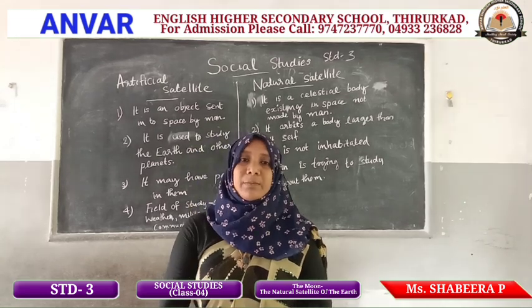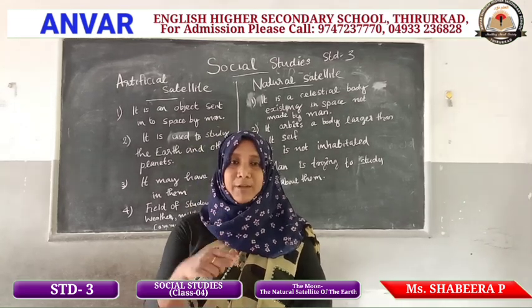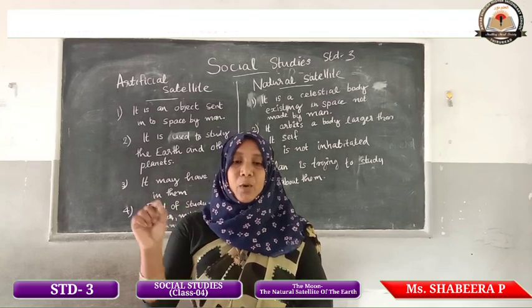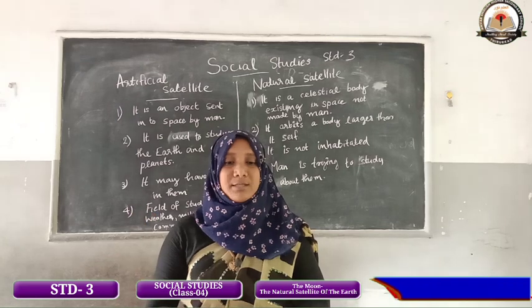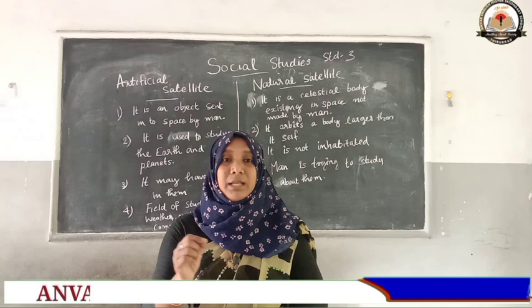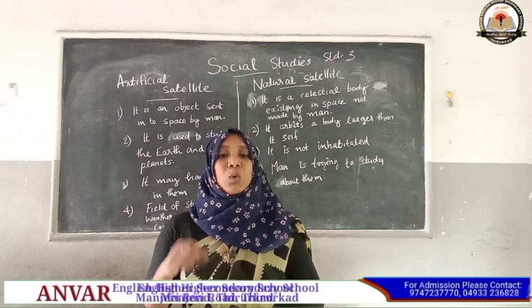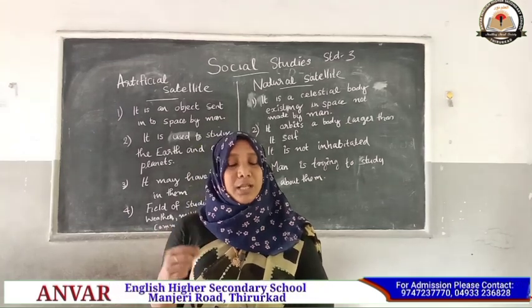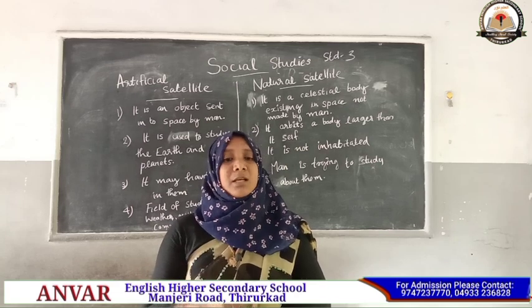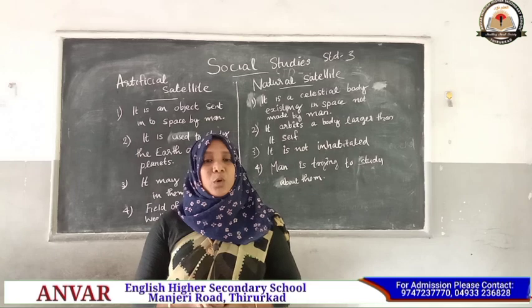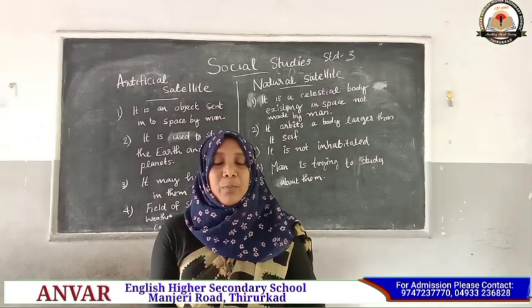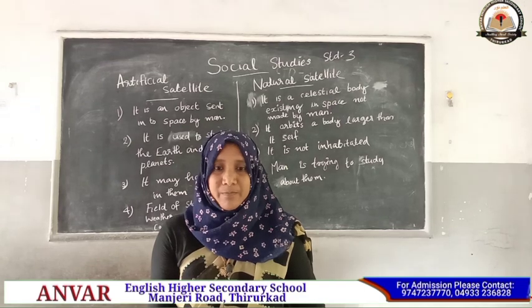How many days does it take to complete one revolution? 27.5 days. The moon takes the same time to rotate on its own axis, about every 27.5 days.